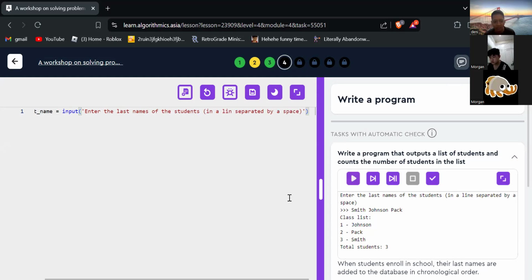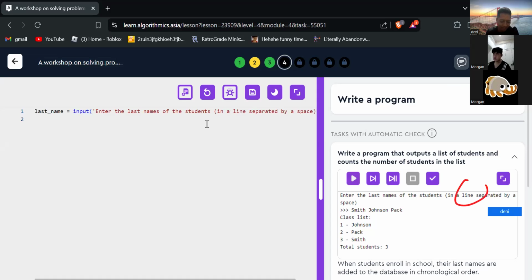Enter the last names of the students in a line, separated by a space.